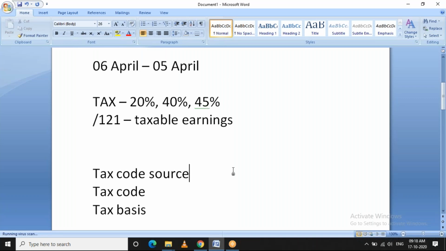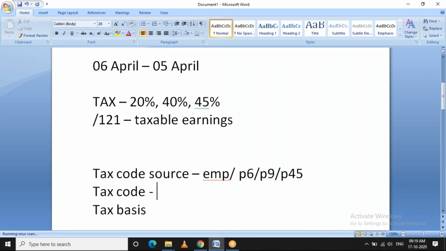For example, if the employee joins the organization as a fresher or a new hire, we use the tax code source as EMP. Or if it is an existing employee, every year the tax code will keep changing. So how is the tax code arrived at for this employee? It could be through form P6 or P9 or through P45. These are the different tax code sources available.